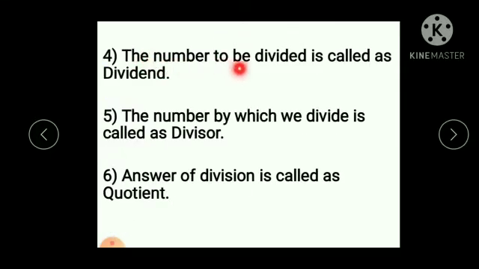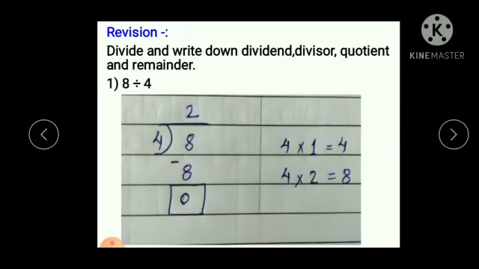Then the number to be divided is called as dividend. Means जिस नंबर को हम डिवाइड करते हैं that is dividend and the number by which we divide is called as divisor and जो नंबर से डिवाइड करते हैं that is divisor. Answer of division is called as quotient.